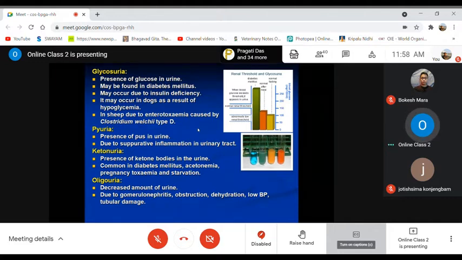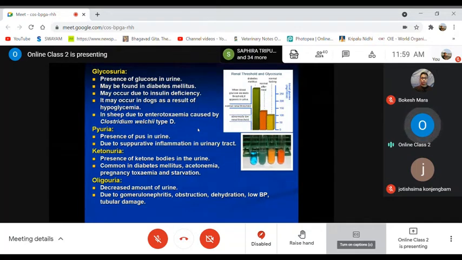Then next is ketonuria, when there is presence of ketone bodies in the urine. Commonly this is observed in diabetes mellitus patients, then acetonemia or pregnancy toxemia, as well as starvation cases. Then oliguria, that means decreased amount of urine. It is produced and coming out, but in less amount. That is known as oliguria.